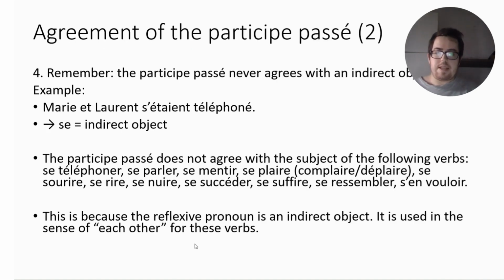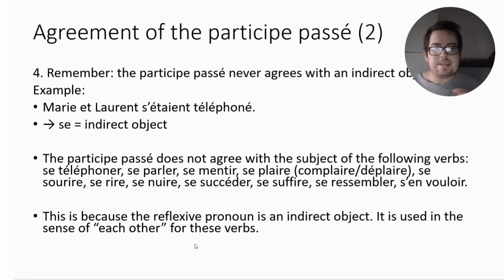Lastly, you have to remember that the past participle never agrees with an indirect object. So, for the past participle of the following verbs, se téléphoner, se parler, se mentir, se plaire, complaire ou déplaire, se sourire, se rire, se nuire, se succéder, se suffire, se rassembler, which are reflexive verbs in themselves, they will be conjugated with être, we know that, but actually the se has the value of an indirect object.